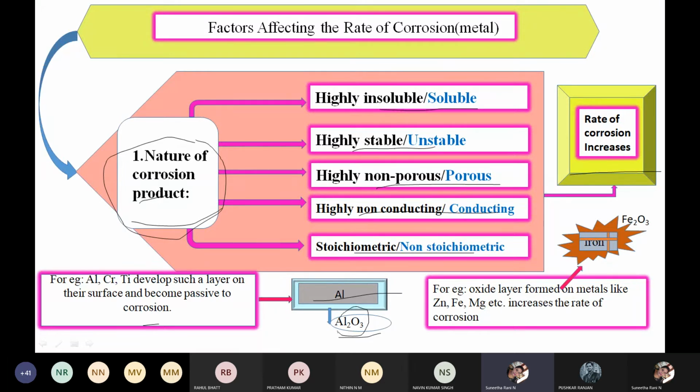This aluminium oxide is the product, the rust product formed from the metal itself. Once it forms a metal oxide, this metal oxide protects the base metal. The product of the same metal itself protects the surface of the metal. Hence, it becomes passive to corrosion. Once after forming the product, if it protects the layer, we call this passive to corrosion, meaning the rate of corrosion decreases.